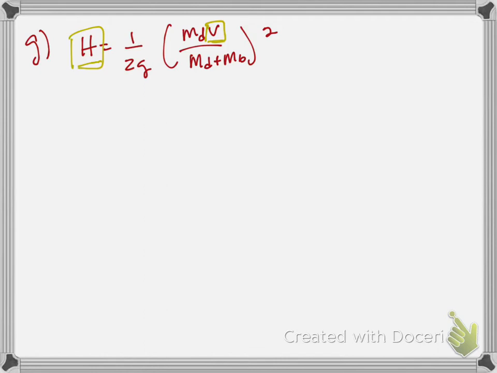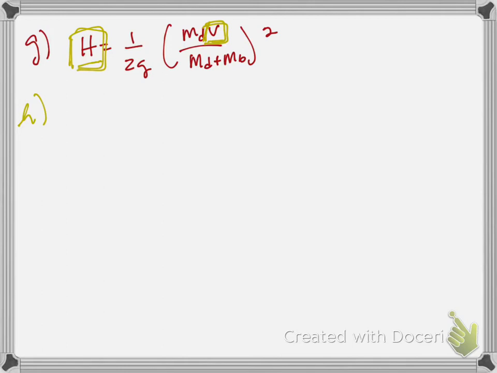As you can see, the height is proportional to the square of the initial velocity. And then 1 point for indicating that by this function, if V increases, the height increases. So 2 points for part G. And part H says, which quantities could you graph to produce a straight line whose slope can be used to find acceleration due to gravity g?